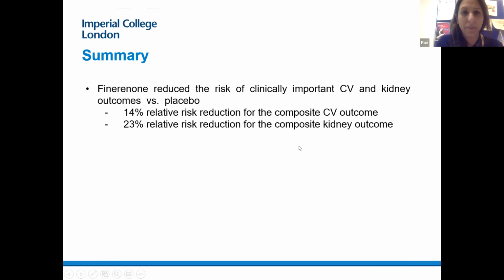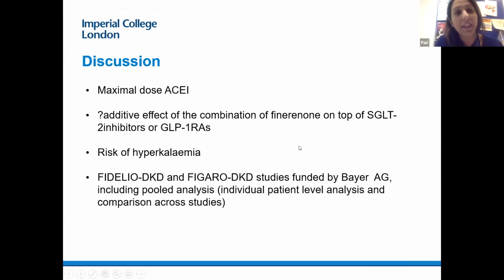And in terms of, next slide, please, in terms of some of the things that I thought were quite key to point out here, because I think that this is a really important pooled analysis that they've done. One thing that struck me is that it is really important to get all these individuals onto the maximum dose of an ACE inhibitor or an ARB.